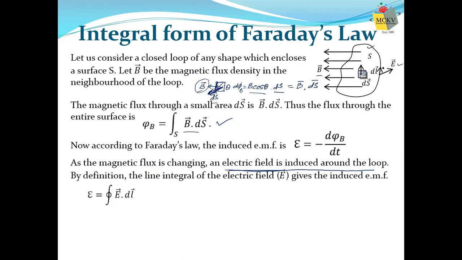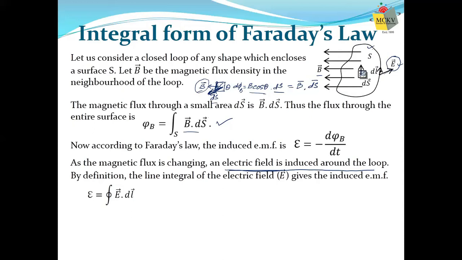It is known in electrostatics that the line integral of the electric field gives the induced EMF. Line integral means if we consider a small elemental length dl, suppose we are starting from this point, the whole loop, if we consider, this is the direction of E, this is the direction of dl at any point.